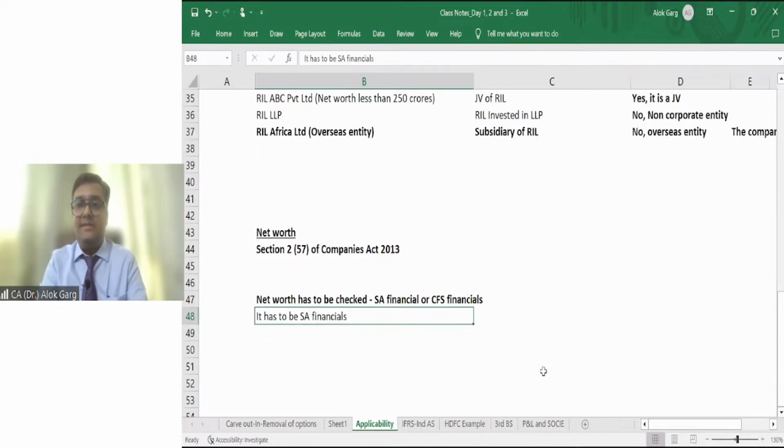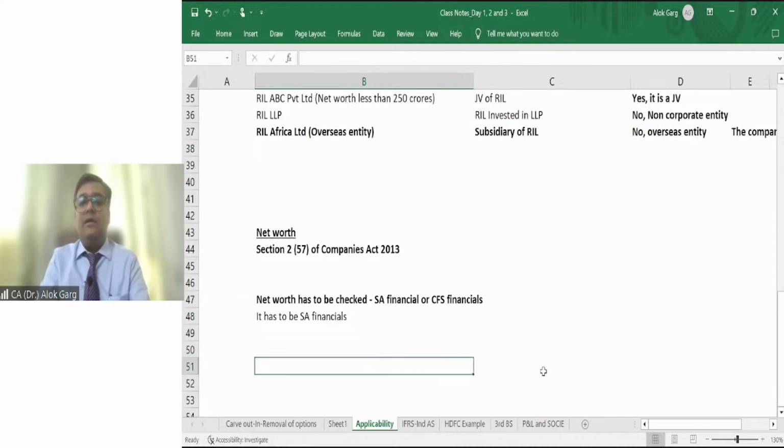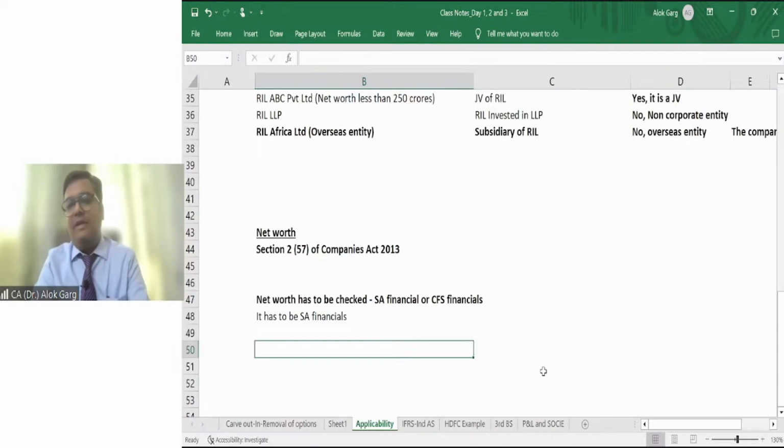Right? Is that clear? Sir, if the company is preparing quarterly accounts, the net worth has to be checked. For example, in the quarter of June, in the quarter of September, if net worth has exceeded 250 crore, but at the end of March, net worth has gone down, net worth has become less than 250 crore. So which period has to be seen?